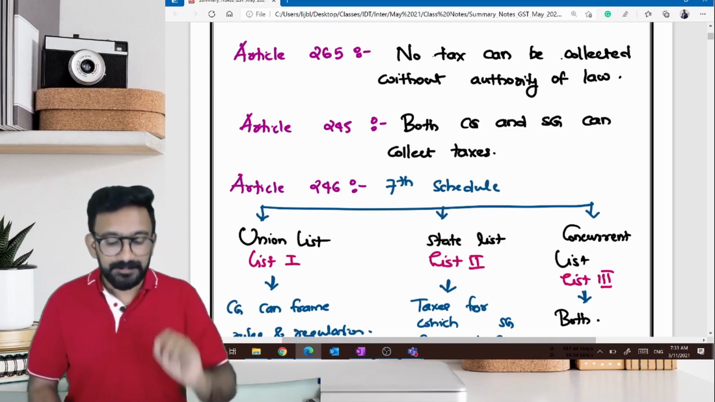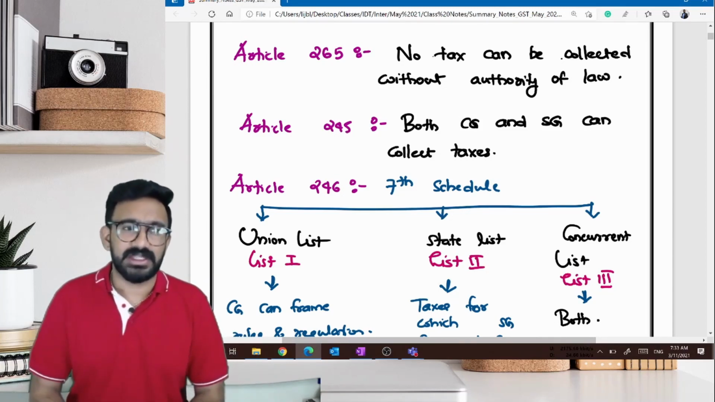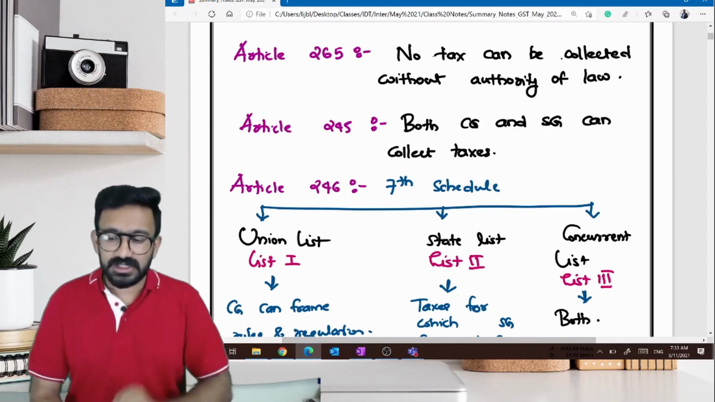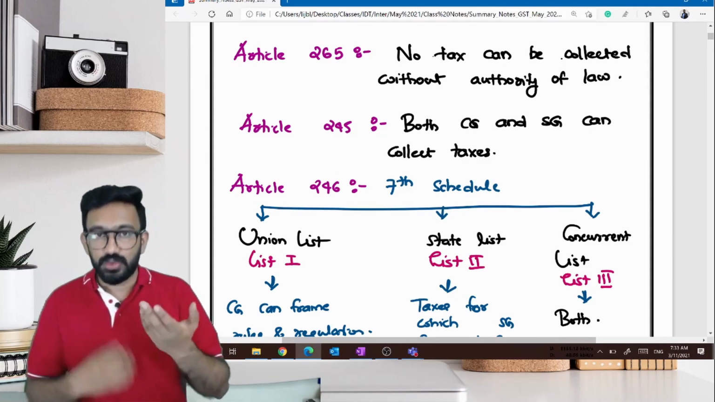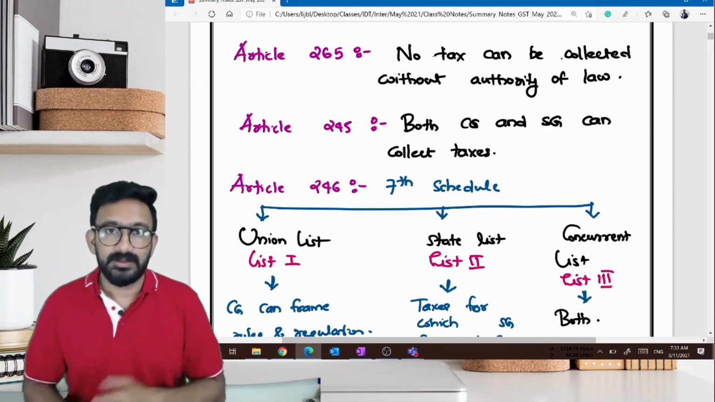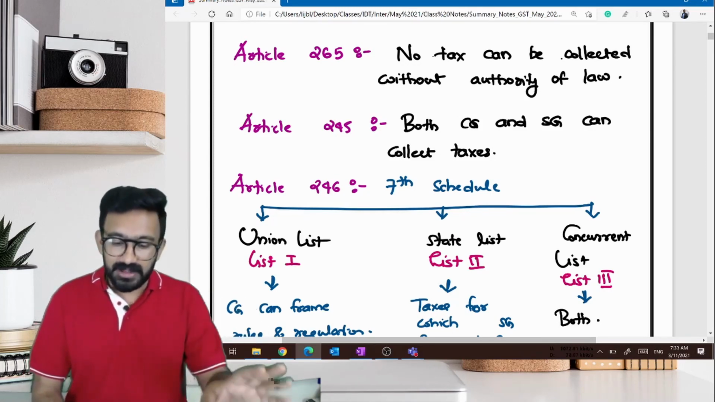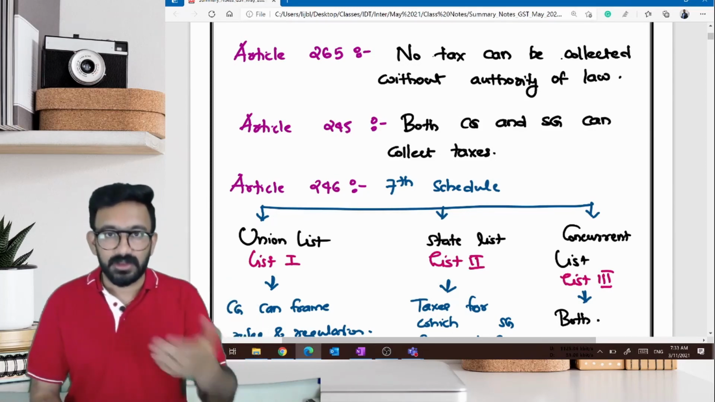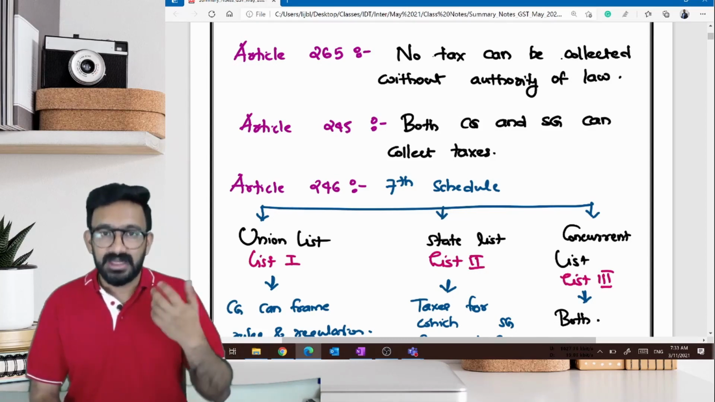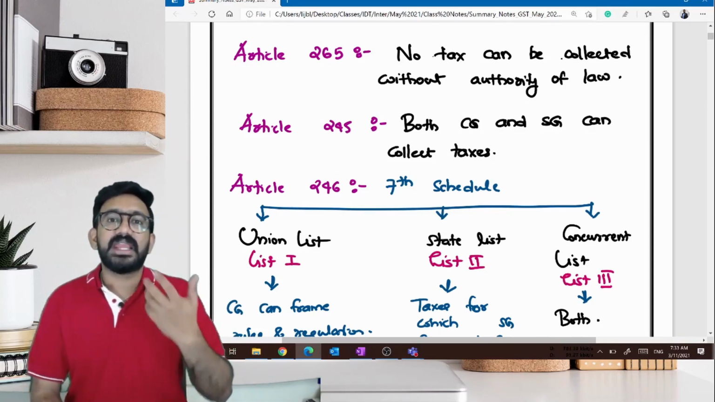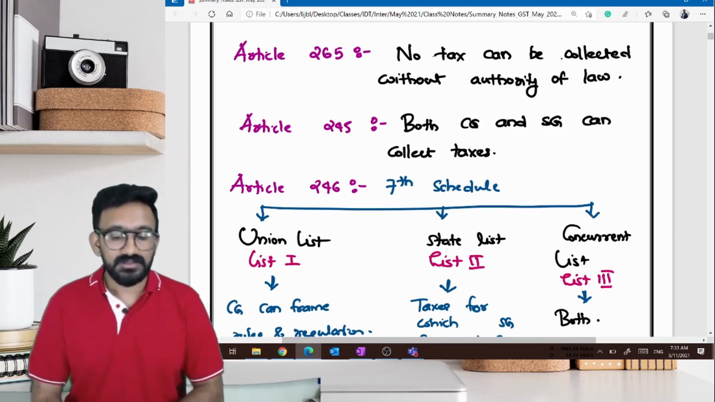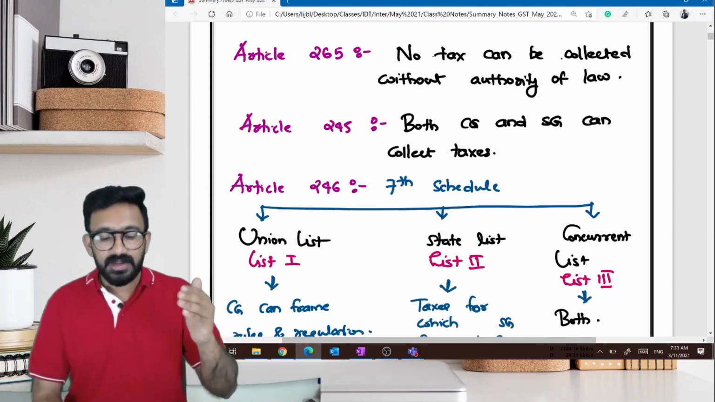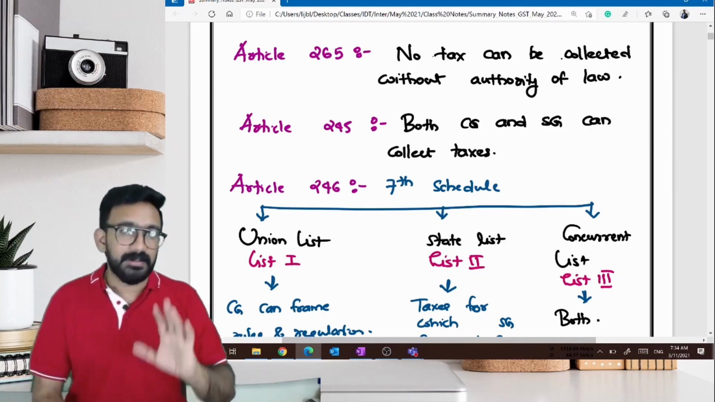That simple it is. Article 245 says, in India, there are two places where you can actually frame rules and regulation for an act. There are two places in India where you can make the law. Which are the places? One is Parliament, wherein central government will make the law, and another one is legislative assemblies, wherein the state government will make the law. Very simple understanding again. So Article 265, Article 245, these two give the basis.